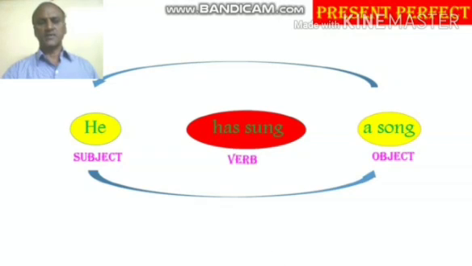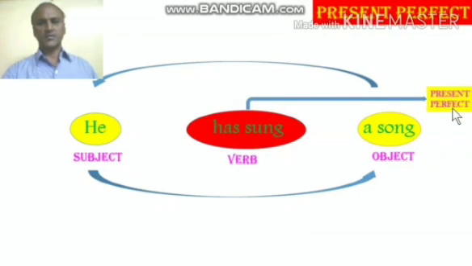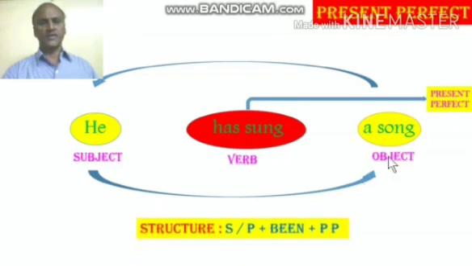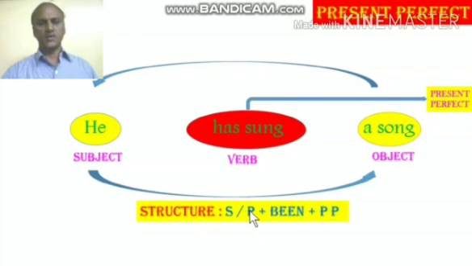Then the third step is identify the verb, what type of verb it is. Has sung, he is in present perfect form. So when that is the case, what is the structure? Singular plural plus been plus past participle.